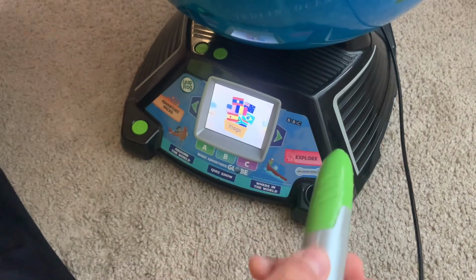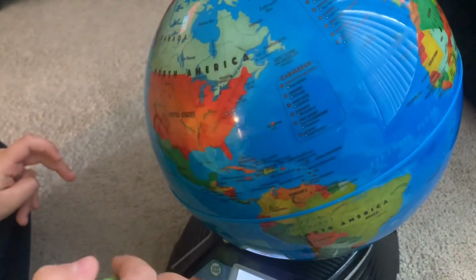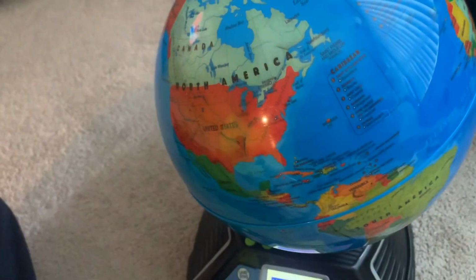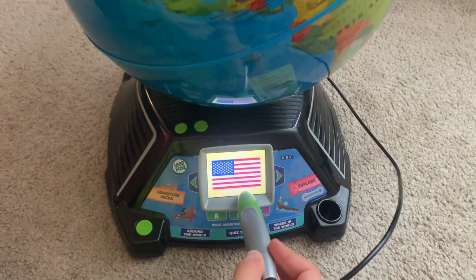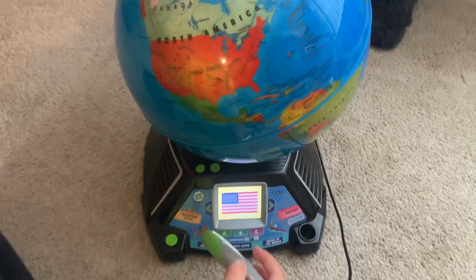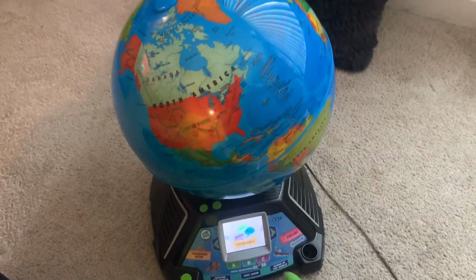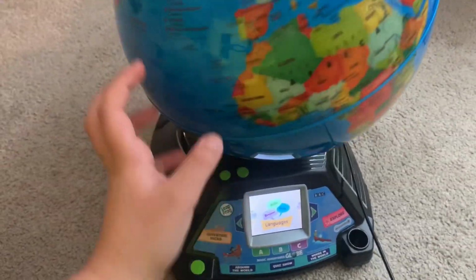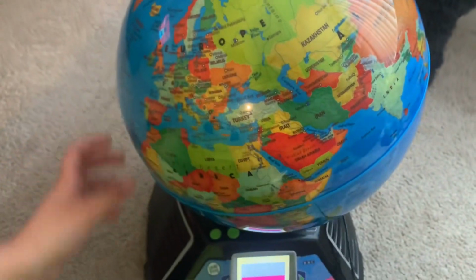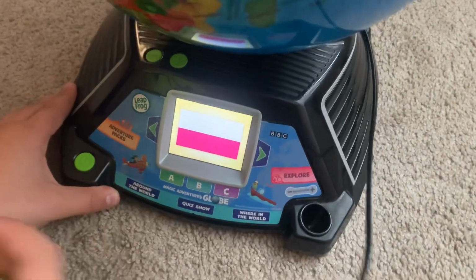Flags. Use the stylus to touch the globe and learn about each country's flag. I'm just gonna click the United States. The United States of America. This is the flag of the United States of America. Languages. Use the stylus to touch the globe and learn which languages are spoken in different countries. Let me see here. I'm gonna click Poland. Poland. Polish is the official language.